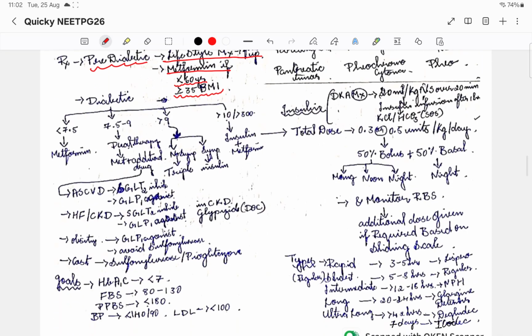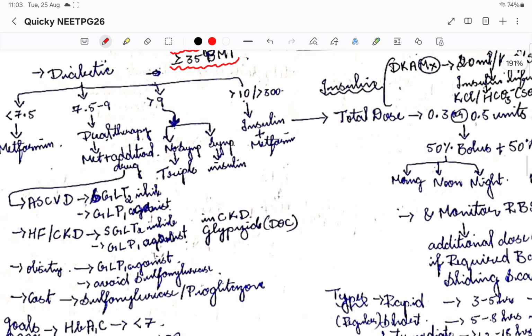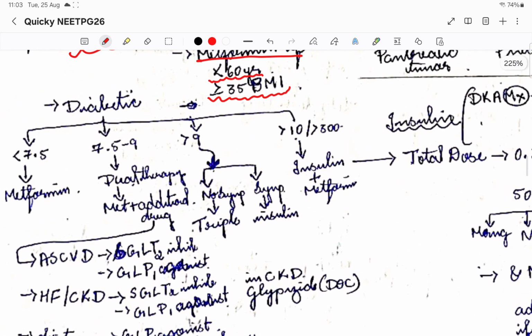With the specifics of diabetic management, we'll decide based on the HbA1c value. Okay, if it is less than 7.5 HbA1c, we are going to go for metformin, single drug. Okay, then we'll tell them to come back. If the diabetes is controlled, after 3 months we are going to tell them to follow up, right?